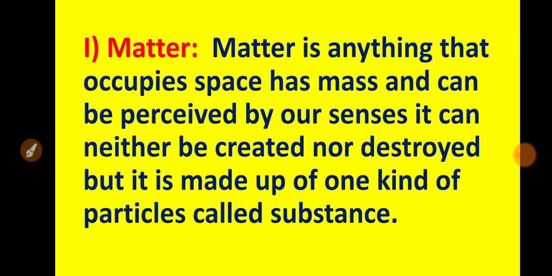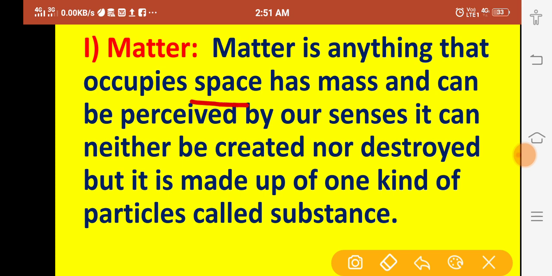First is matter. Matter is anything that occupies space, has mass, and can be perceived by our physical senses. Once again, if you want to define matter, then you can say that matter is a substance, or matter is anything. It may be living or non-living. So matter is anything that occupies space, that is the condition for matter, has mass, and can be perceived by our physical senses.